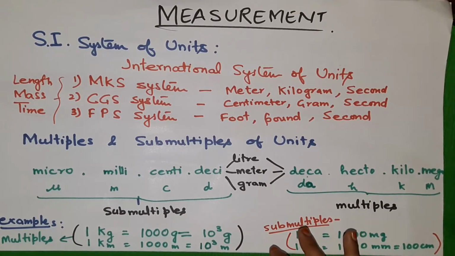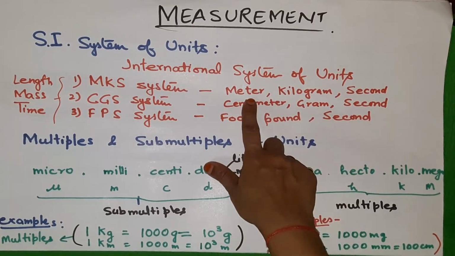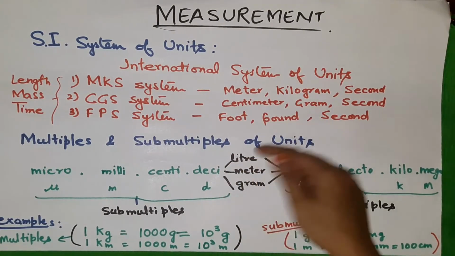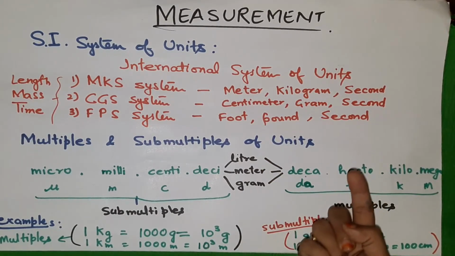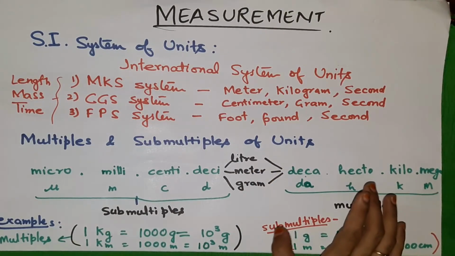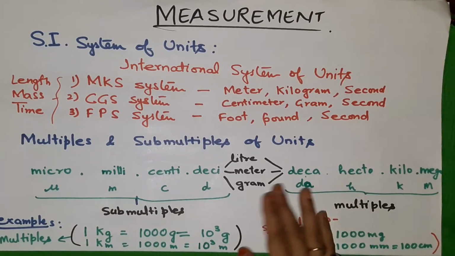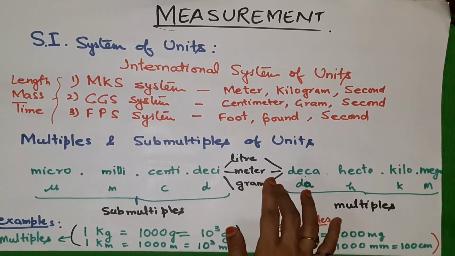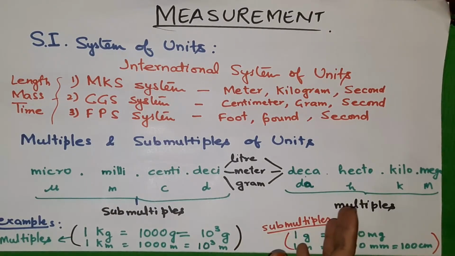What are the features of the standard units? First, it should be well defined and accepted internationally. That means if I measure 1 meter, whether in America or in London or any country, the length will be the same. Similarly, its value does not change due to physical factors like temperature, wind speed, or height.